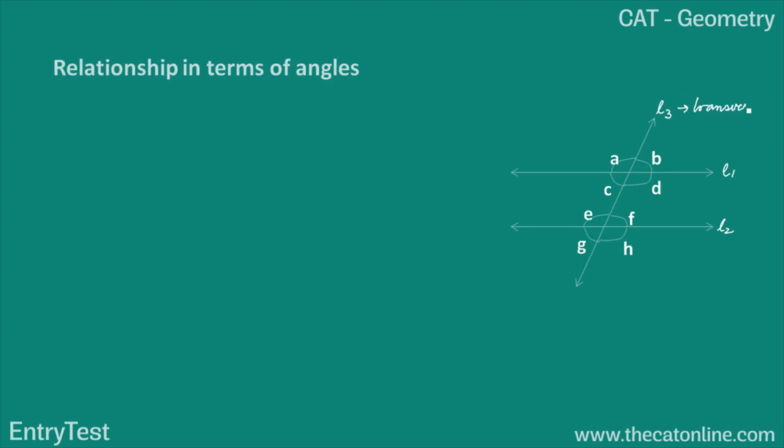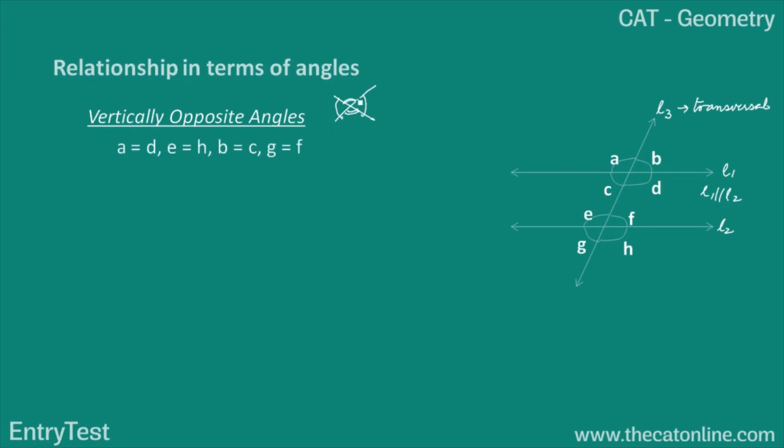The first set of angles are vertically opposite angles. When two lines intersect, this and this angle are vertically opposite angles, and this angle and this angle are also vertically opposite. The rule is that vertically opposite angles are equal.